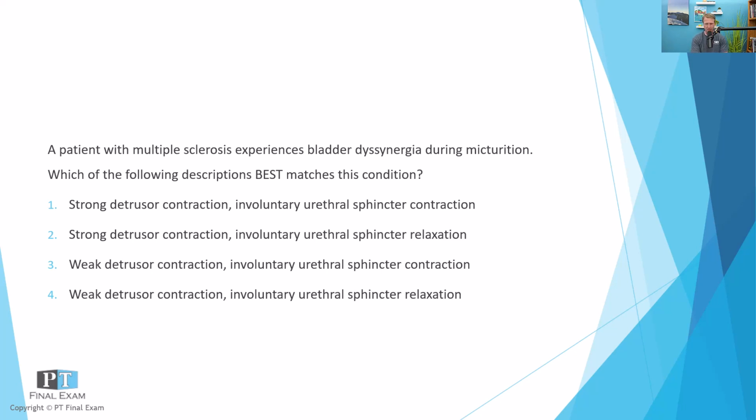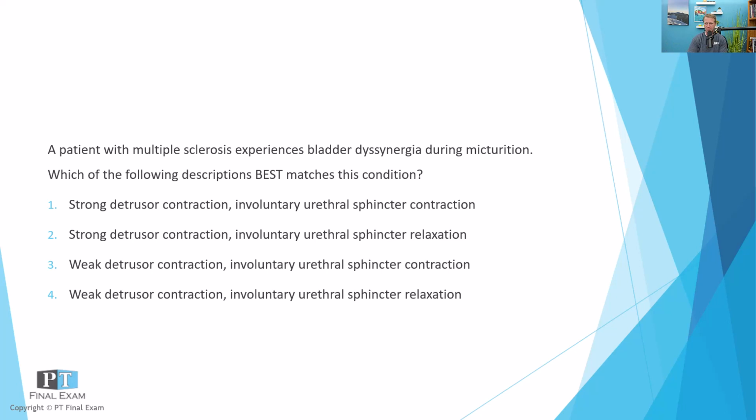So this is a mix and match question. You can see that we've got strong detrusor and involuntary urethral sphincter contraction. So strong detrusor, sphincter contraction, strong detrusor, sphincter relaxation, weak detrusor, sphincter contraction, and weak detrusor, sphincter relaxation.